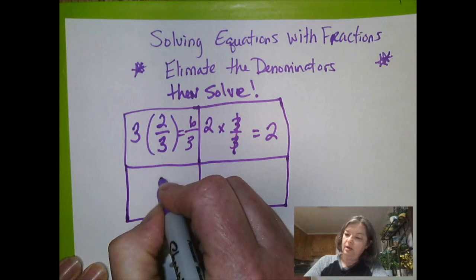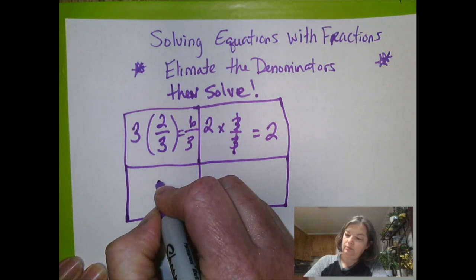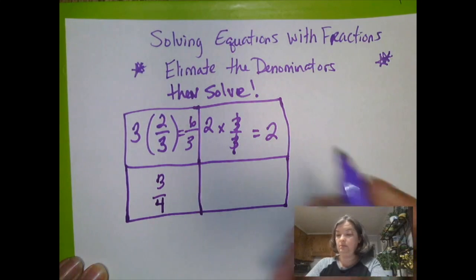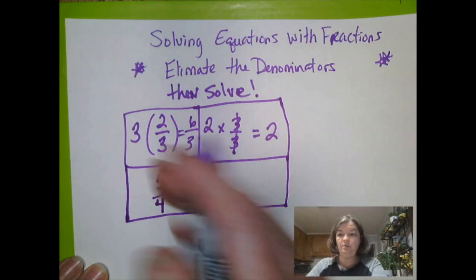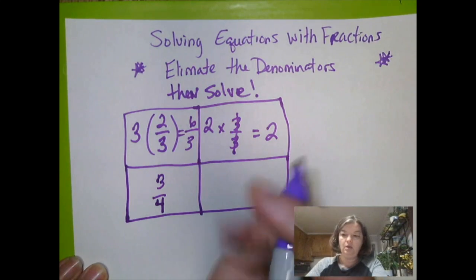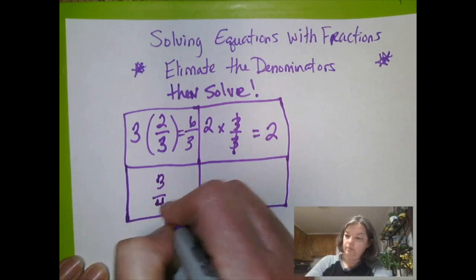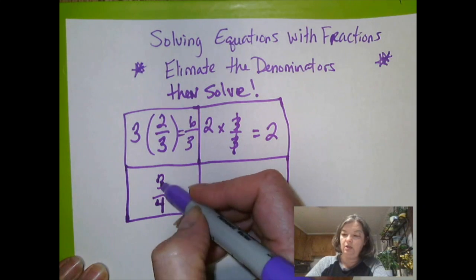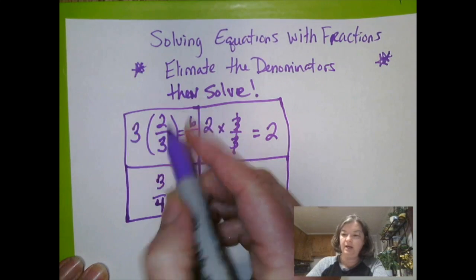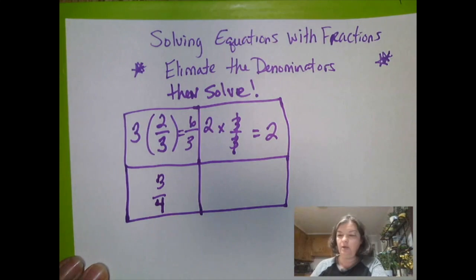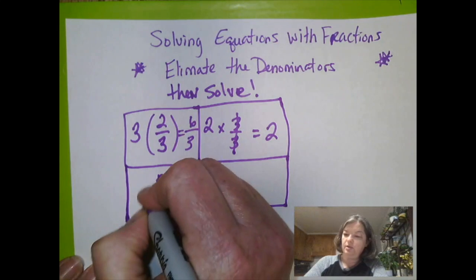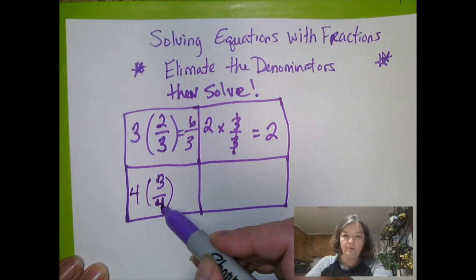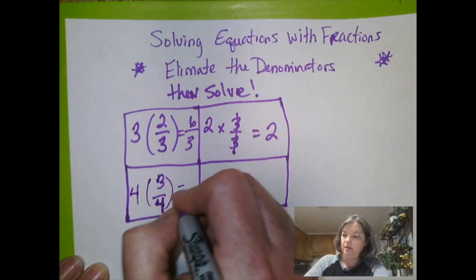Let's say we've got 3/4. What number can you multiply this to make it a whole number or integer? Think of a number that you could put in the numerator above that 4, that when you divide it by 4 you get that whole number. So in this case, of course, you can multiply by the 4, and think about 4 divided by 4 is 1, so all you're left with is the 3.